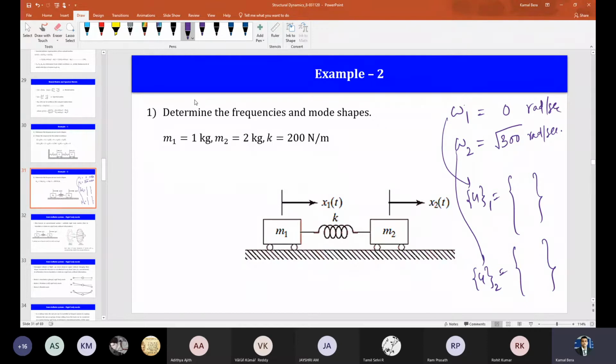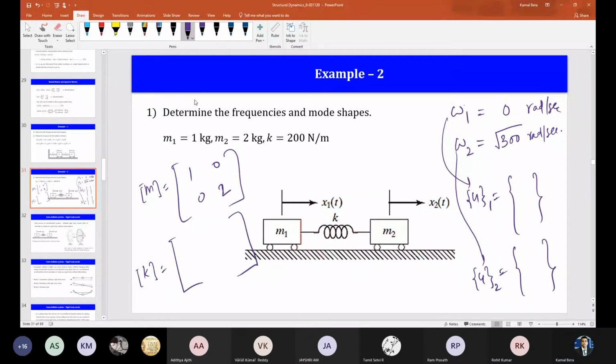Obviously my mass matrix will be 1 0 0 1. What is the stiffness matrix? Sorry, what is the stiffness matrix? 1 minus 1 minus 1 1.